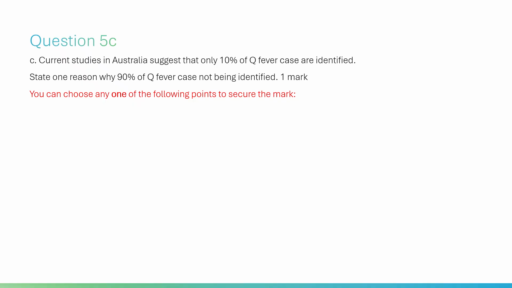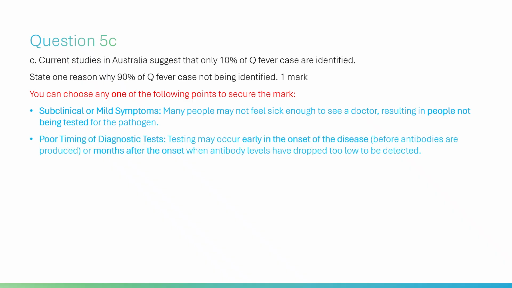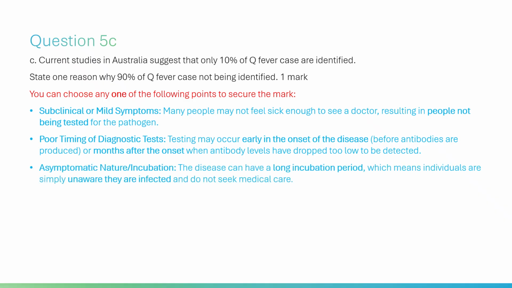You can choose any one of the following points to secure the mark: subclinical or mild symptoms. Many people may not feel sick enough to see a doctor, resulting in people not being tested for the pathogen. Poor timing of diagnostic tests. Testing may occur early in the onset of the disease, before antibodies are produced, or months after the onset when antibody levels have dropped too low to be detected.